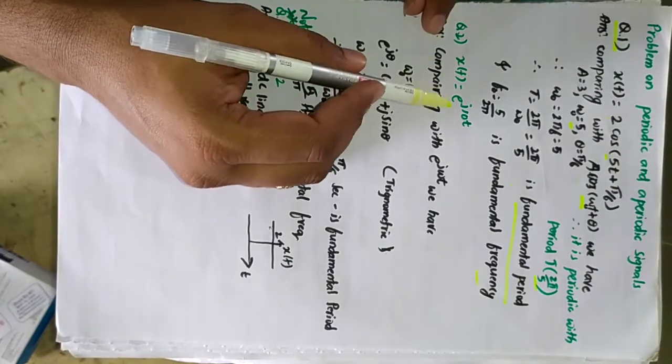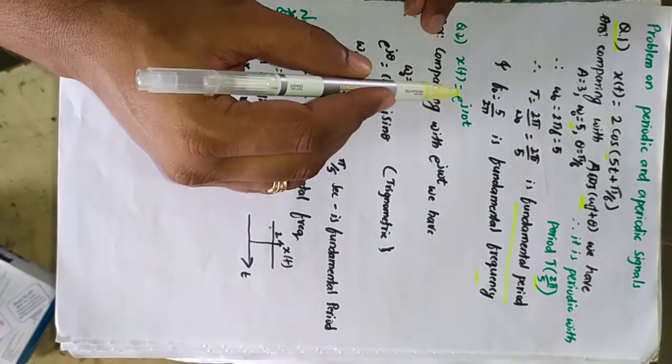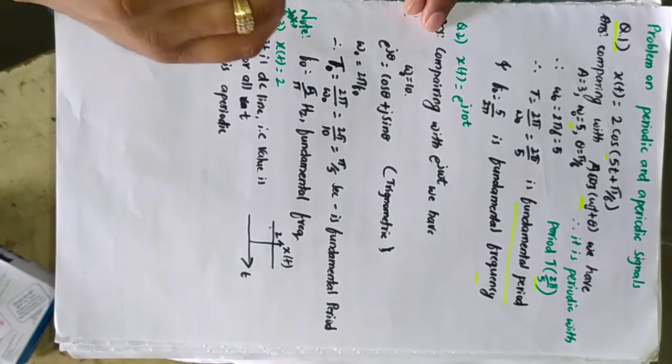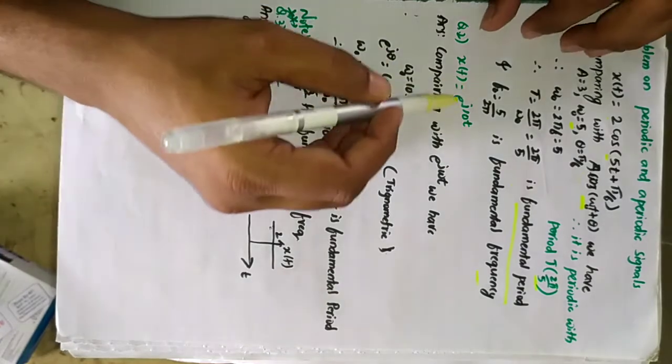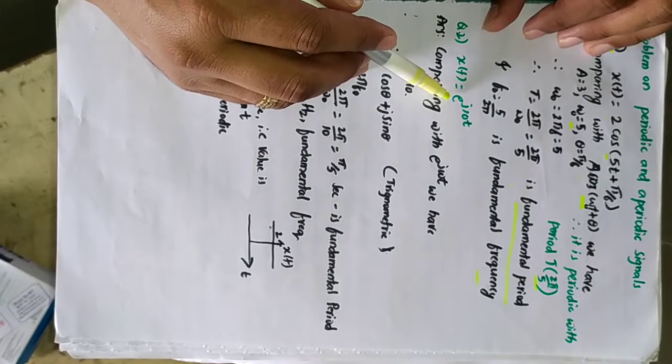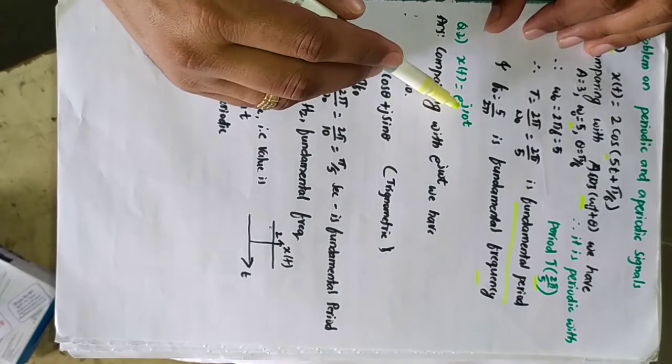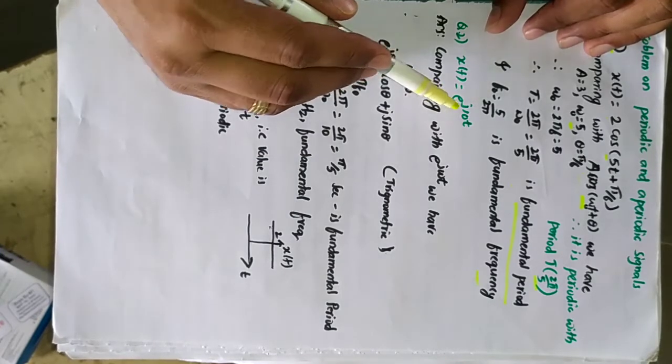Given x of t is equal to e power j10t. In the previous lecture we saw that for continuous time signals, to determine whether it is periodic or not, if there is a complex exponential term or sinusoidal term, then directly you can say they are periodic. So here also the given x of t is a complex exponential term, that is, there is a j term.